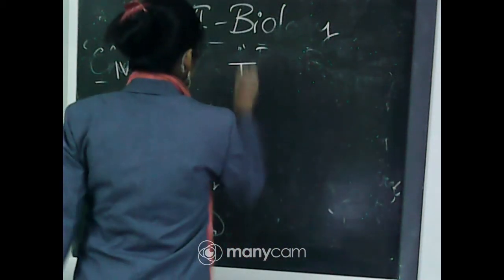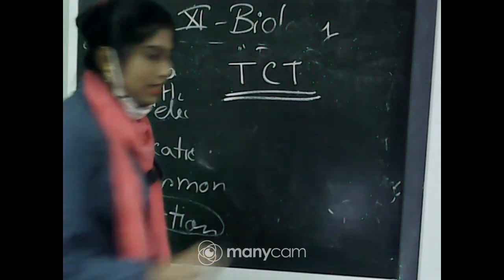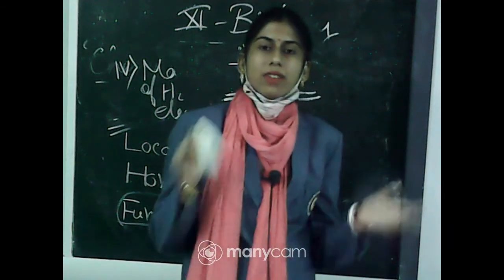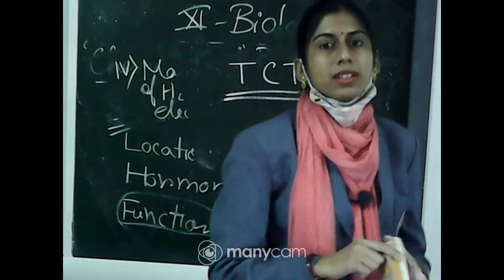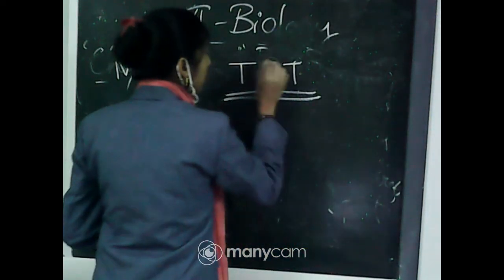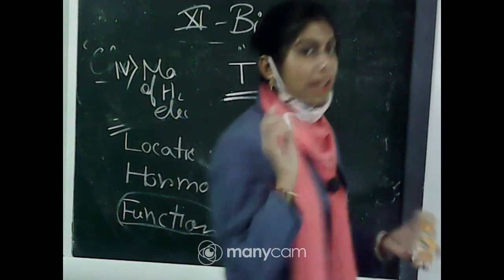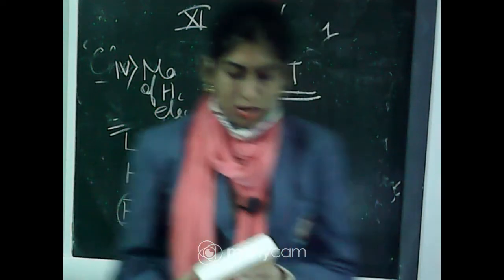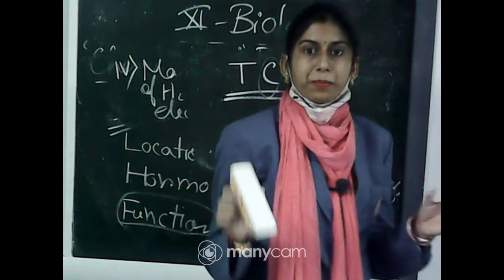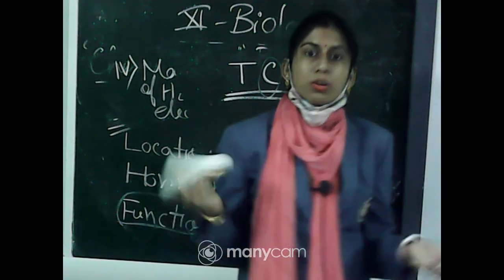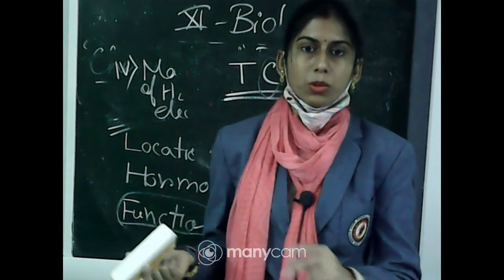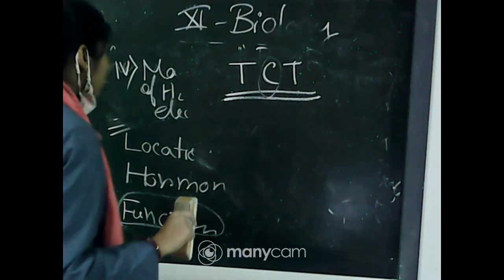What is the third hormone? The third hormone is TCT, and the full form of TCT is thyrocalcitonin. And what is the function of TCT? As its name suggests, calcitonin comes with calcium, so its function is related to calcium. It helps in the regulation of the blood calcium level, and you have to remember that this hormone is a protein hormone. Okay, so this is all about the hormones of the thyroid gland and their functions.